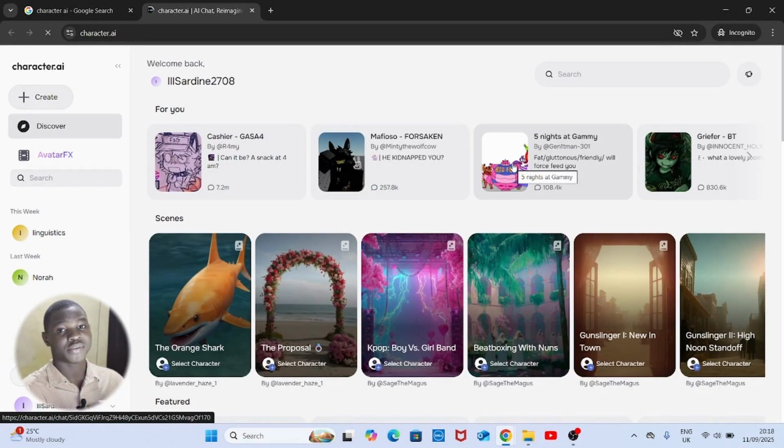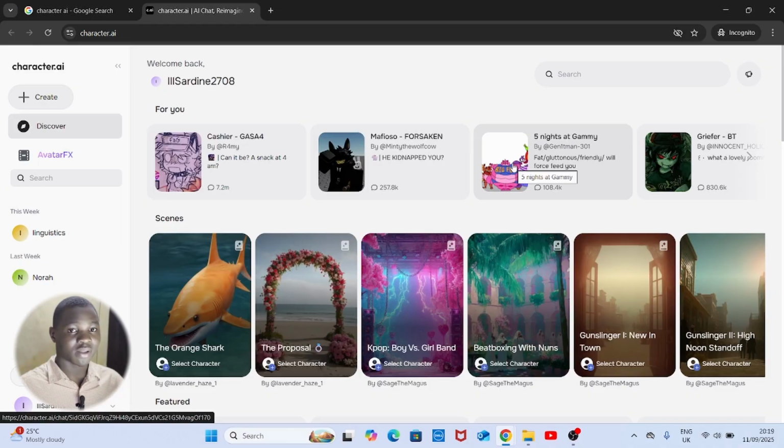Okay guys, so I've just logged in. I did cut through the parts where I was logging in because you guys really don't need to see the process. I mean, everybody should be able to log in to a site using their Gmail account. So I don't want to bore you with that bit of information. Anyways, this is how the layout of the site looks.